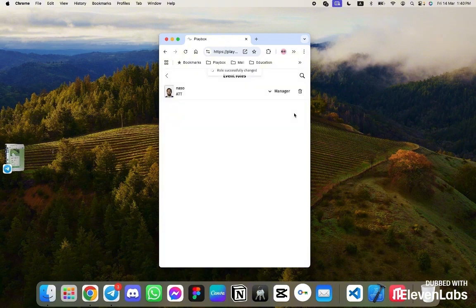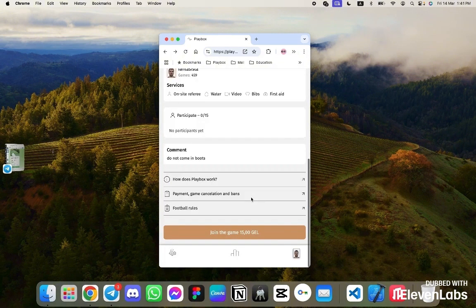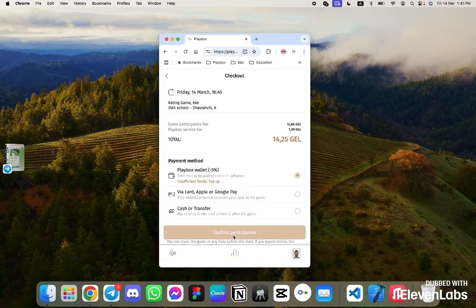For example, if you decide to change or delete it, we will get to the next settings a bit later. Now let's go over how it looks from the player's perspective when they join your game.